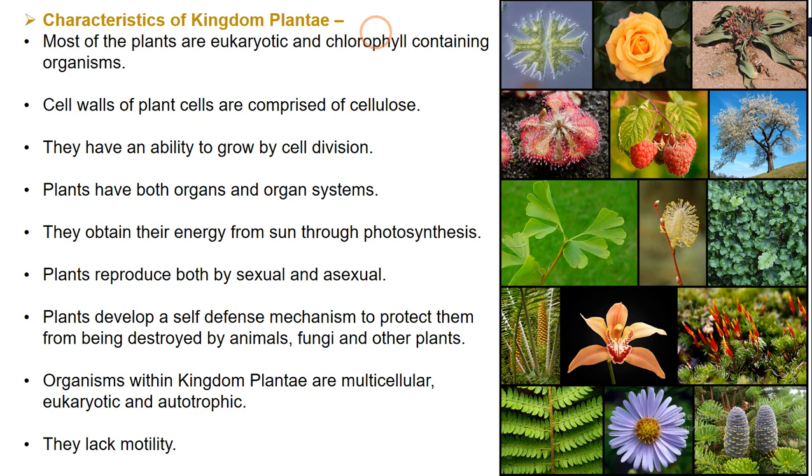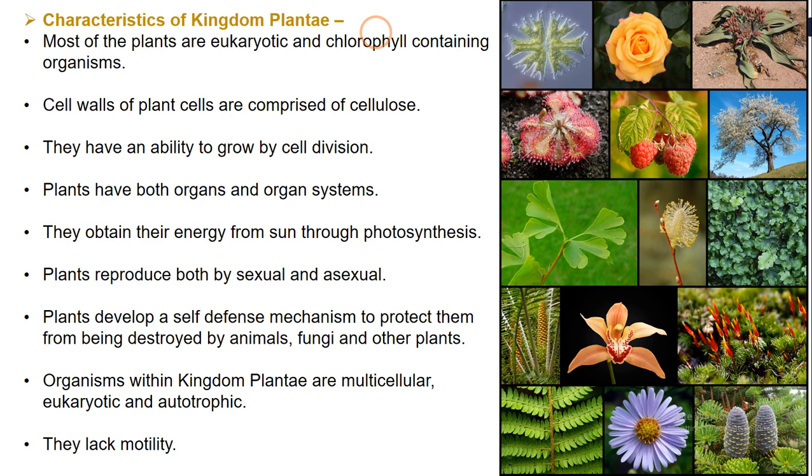The next characteristic is that the organisms from this kingdom Plantae are multicellular, eukaryotic, and autotrophic. So they have multiple cells. They are eukaryotic, that means they have a well developed nucleus and other membrane bound organelles, and they are autotrophic. Autotrophic means that they produce their own food and obtain their own energy by the process of photosynthesis. They do not depend on any other organism for production of food or to obtain energy.